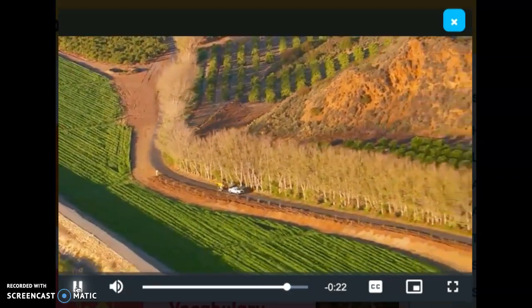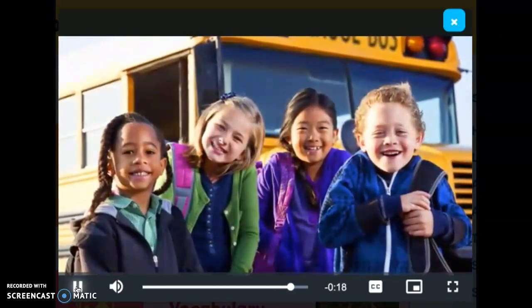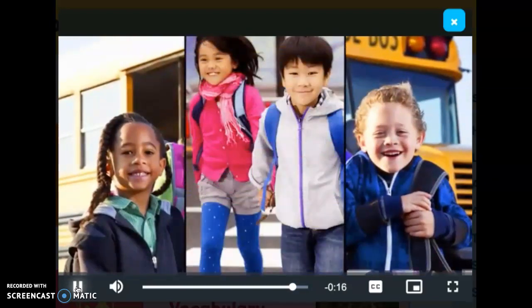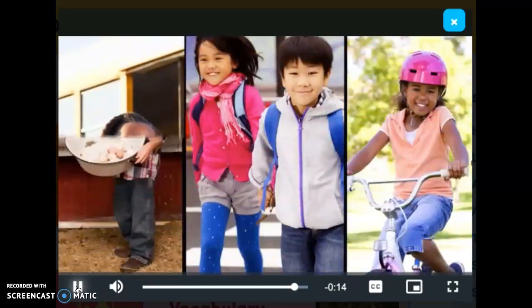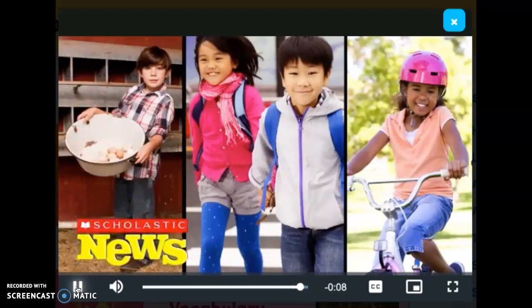go for a drive. What kind of community do you live in? Urban, suburban, or rural? To answer this question, take a look around. You'll learn a lot about the place you call home.